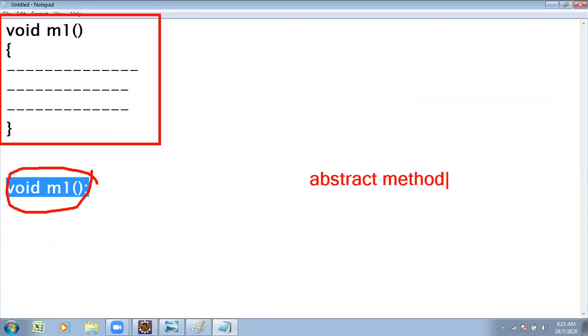An abstract method is a method which has only the method header. The body part is presented under the subclass. What is this method header? What is this body part?